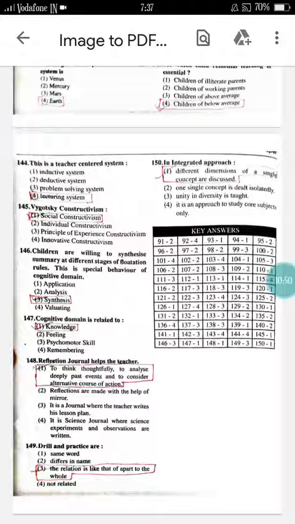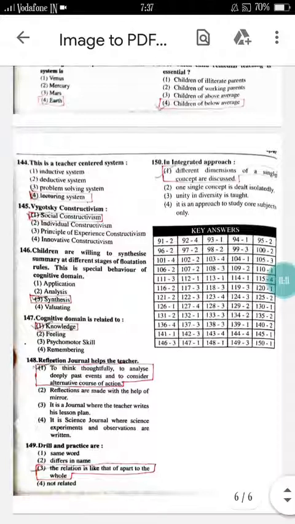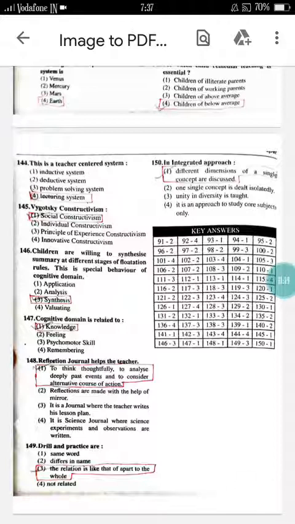See the question number 150. In the integrated approach, we are integrating the things and we are integrating the concept. So see the option number 1. Different dimensions of a single concept are discussed. Right? So in the integrated approach, we are taking a single concept and considering the different dimensions of that one concept. So the correct option here is option number 1. Different dimensions of a single concept are discussed.